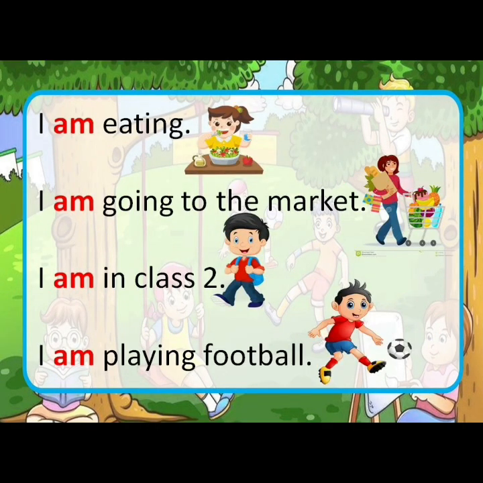Let us take a look at some more examples. I am eating. I am going to the market. I am in class 2. I am playing football.